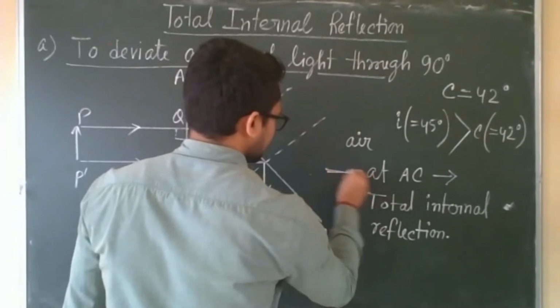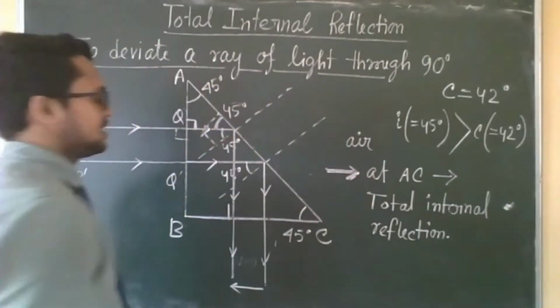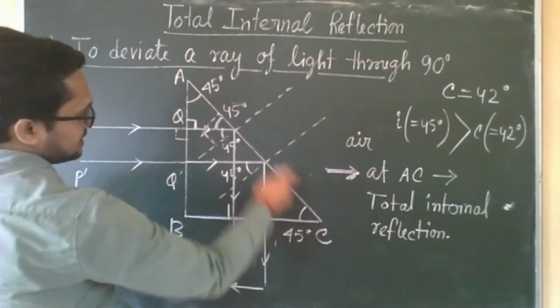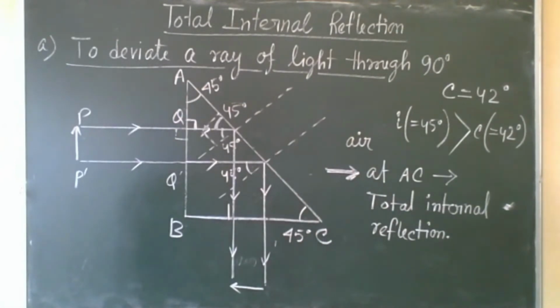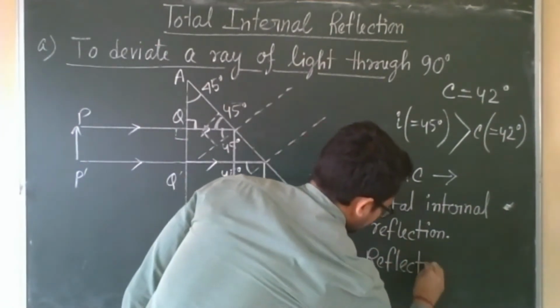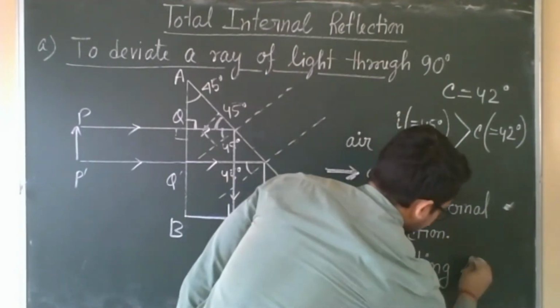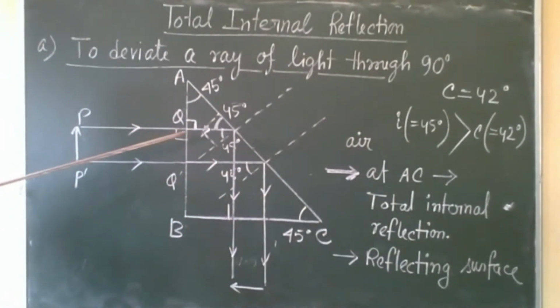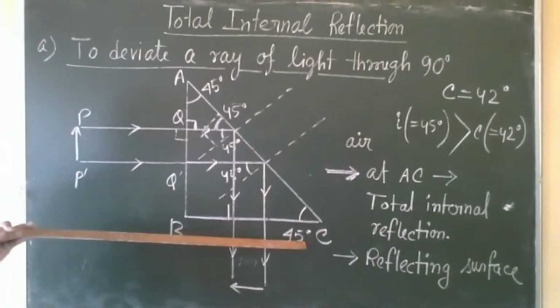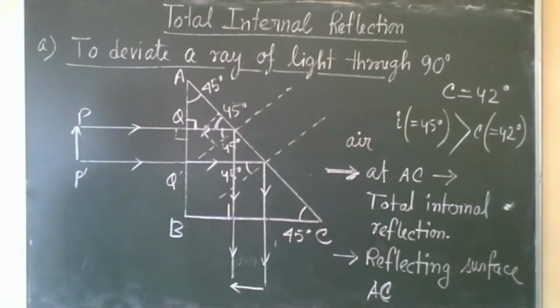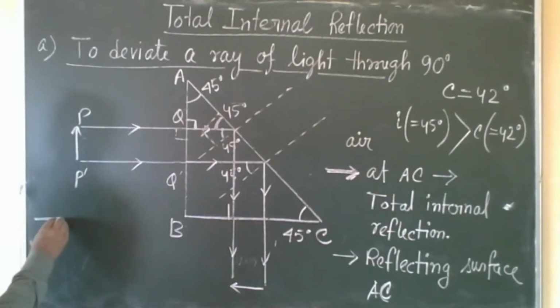This is one question: which phenomenon will occur at AC? Another question: which surface among AB, BC, AC will behave like a reflecting surface? Reflecting surface means only reflection will occur. From where is the light reflecting? From the AC surface. So the reflecting surface is AC.